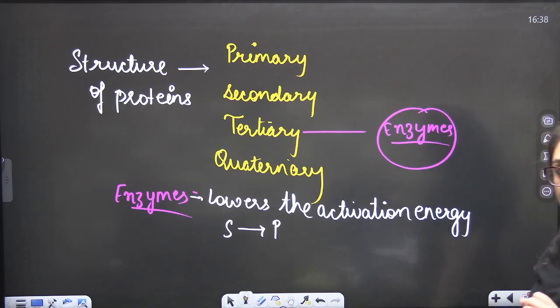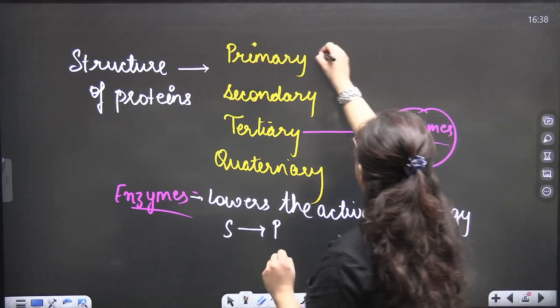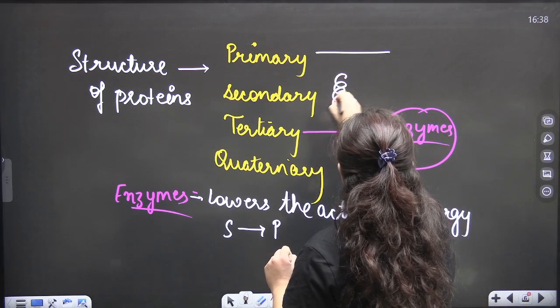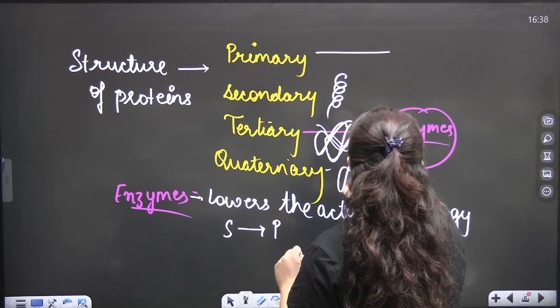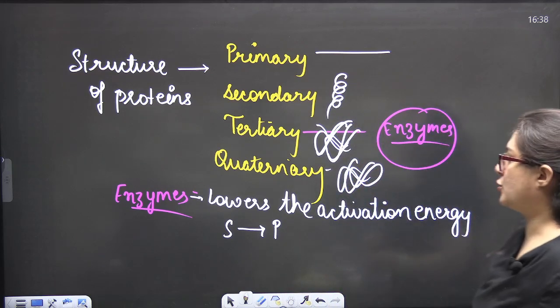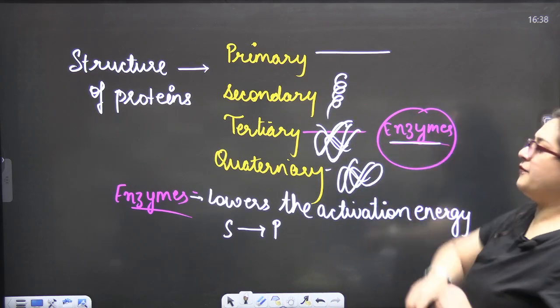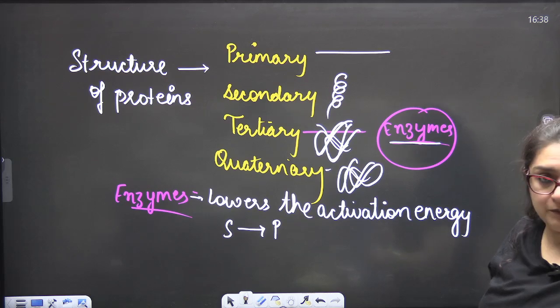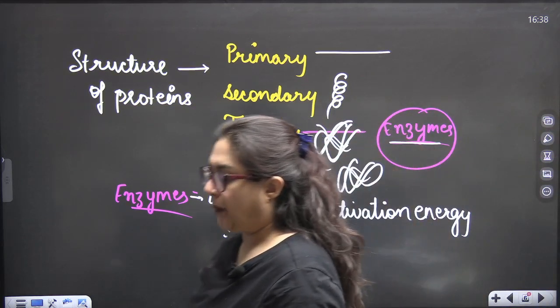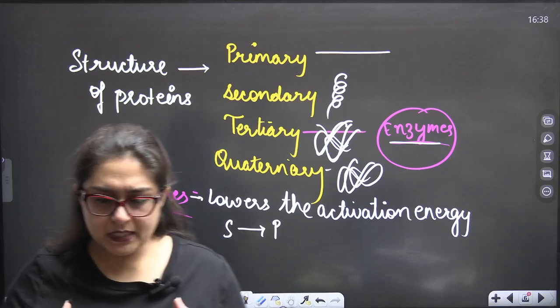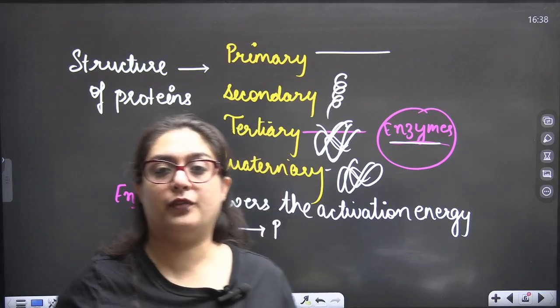Now, structure of proteins: primary, secondary, spiral, helical, tertiary, folded. The tertiary structure of protein gives rise to the concept of enzymes. Enzymes participate in various chemical reactions of our body.